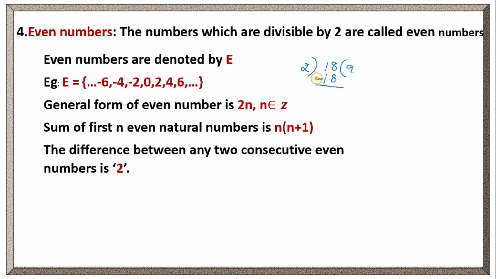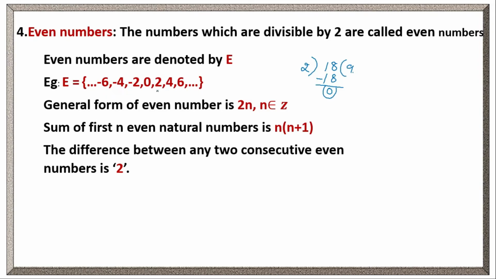So the remainder is 0. The numbers which are exactly divisible by 2 are called even numbers. Capital E equals so on, minus 6, minus 4, minus 2. These are all the numbers divisible by 2, right?